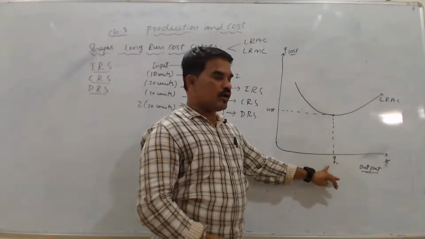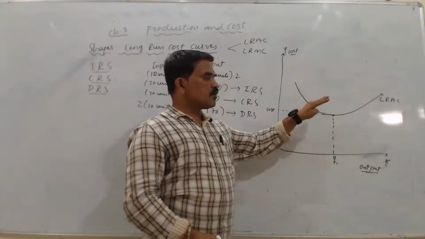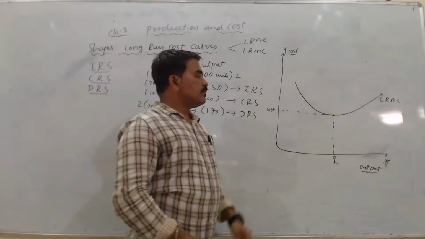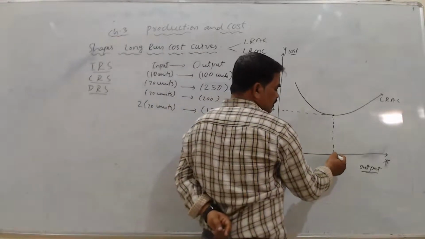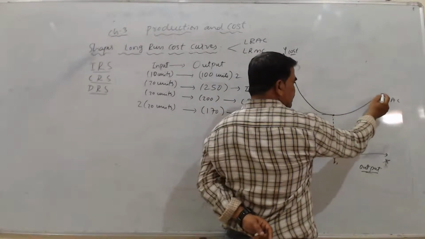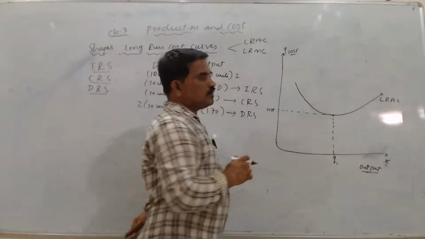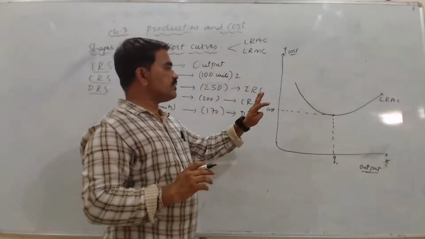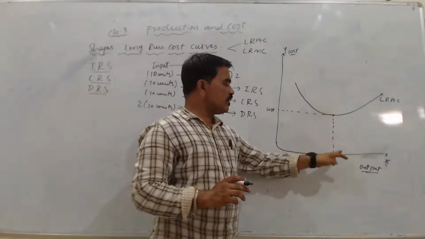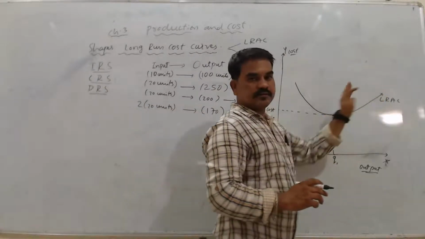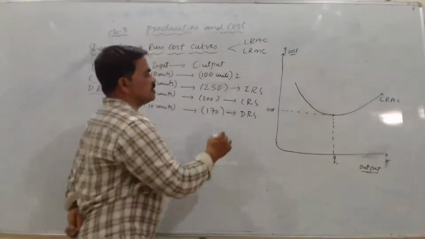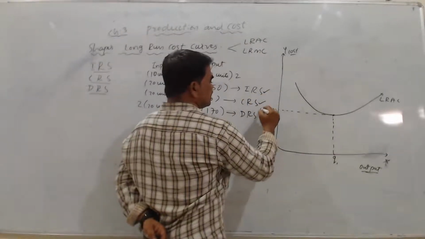Suppose at this quantity, the cost becomes very low. But after this quantity, the average cost again started increasing. Initially it starts decreasing, after reaching some point again it starts increasing. Because of these things: IRS, CRS, DRS.